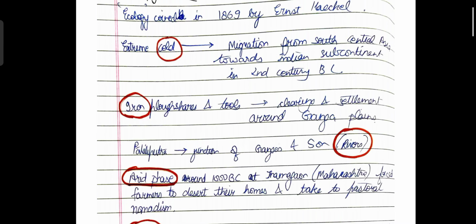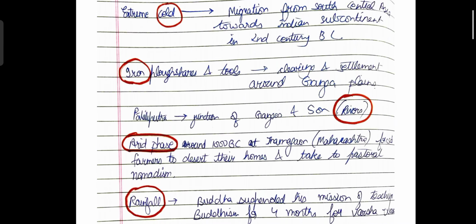Okay. Apart from this, temperature also impacted history because there was an arid phase around 1000 BC, and certain evidences have been found in Inamgaon, which is located in Maharashtra. Okay, so they were forced to desert their homes and they took to pastoral nomadism.